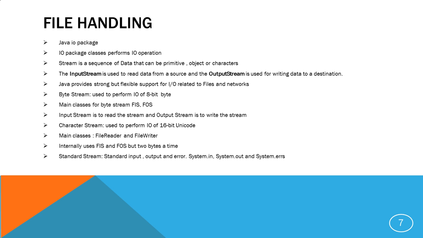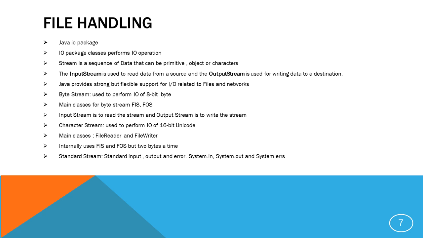Okay, so there are two streams, input and output stream. Input stream is used to read data from a source, which could be a file. Here I'm talking about files. Input stream is used to read data from a source, and output stream is used to write data to a destination. So these are two basic classes, input stream and output stream, which do all the basic operations of file handling.